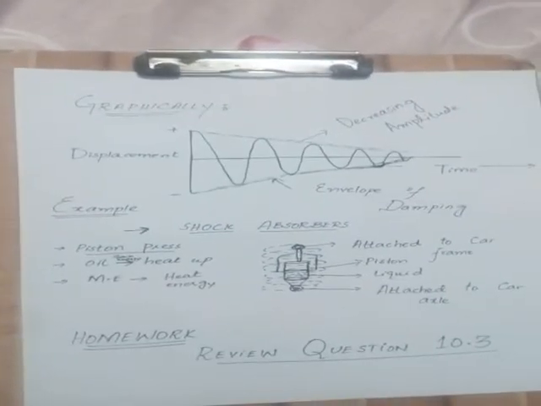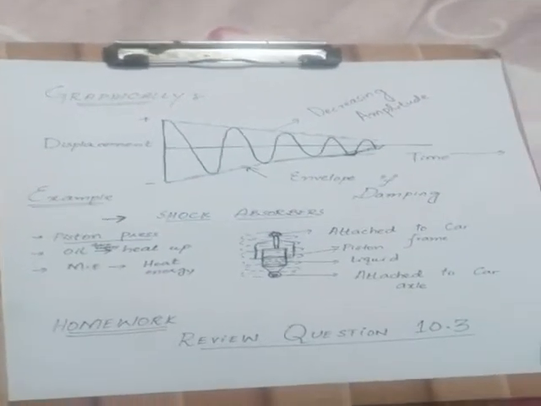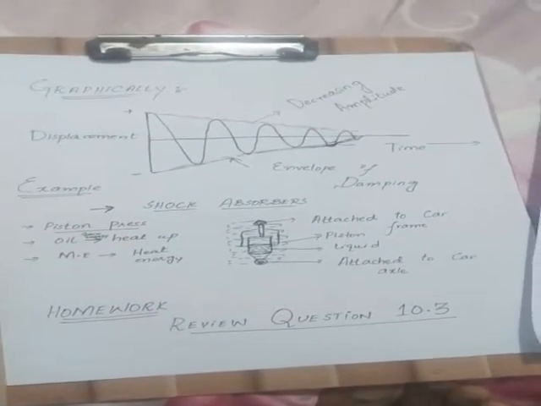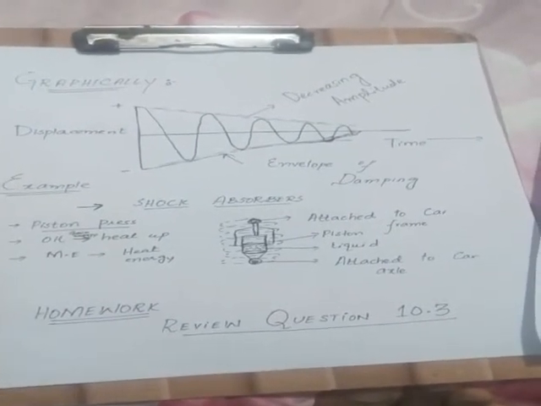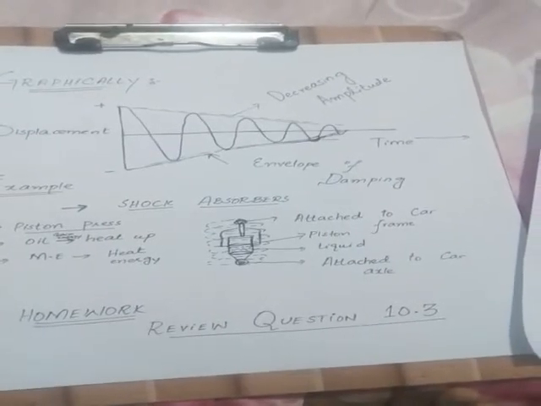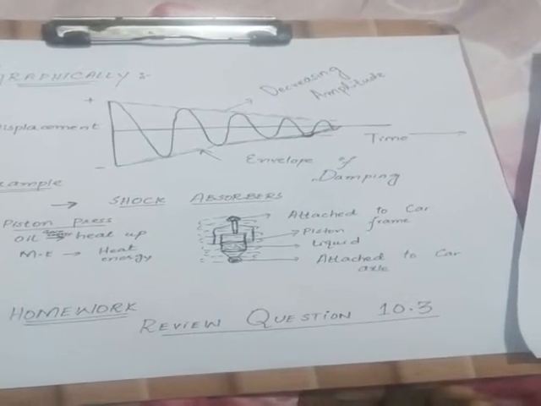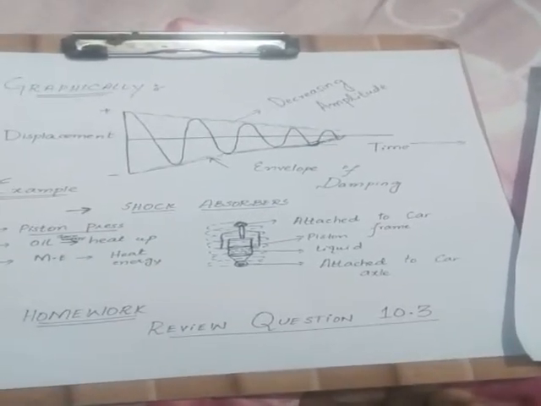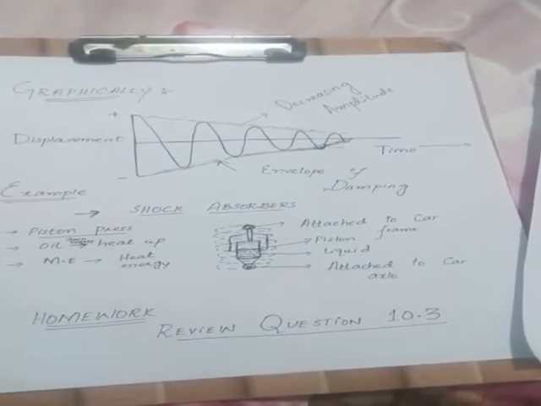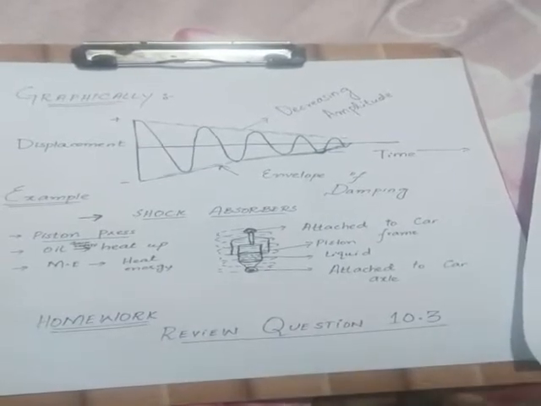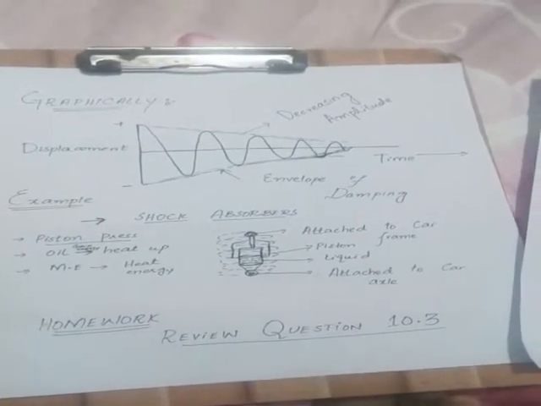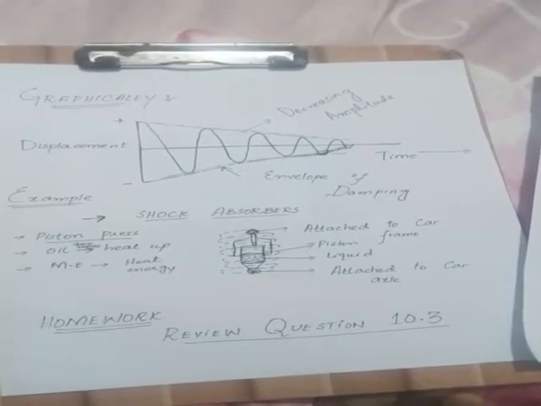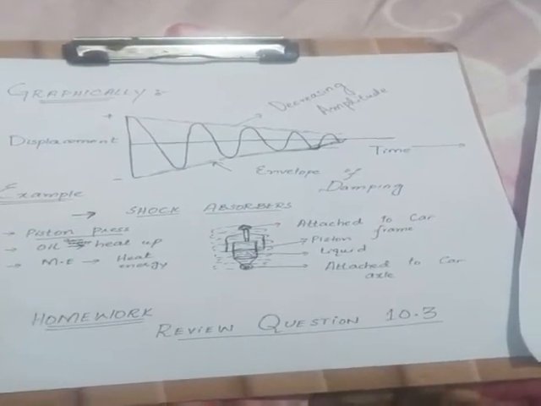The best example to explain damped oscillation is the shock absorber. As we know, shock absorbers are in every vehicle to counter or damp the shocks. When we travel on a bumpy road, these shock absorbers reduce the amplitude of the oscillation and save us as well as the vehicle from danger.